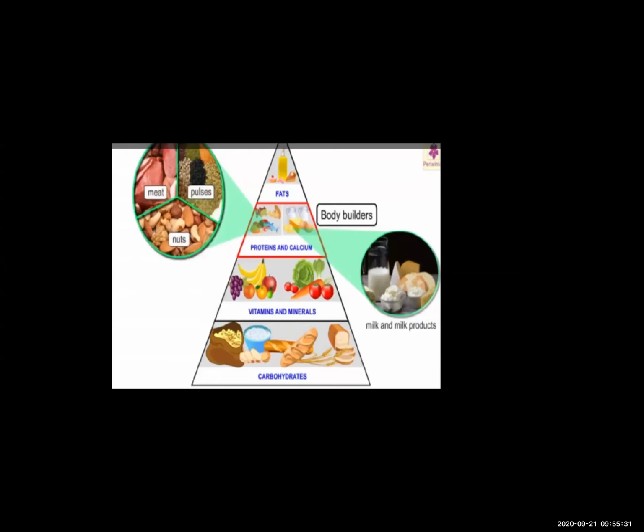So all the milk products and the nuts, meat, pulses are the sources of proteins and calcium.